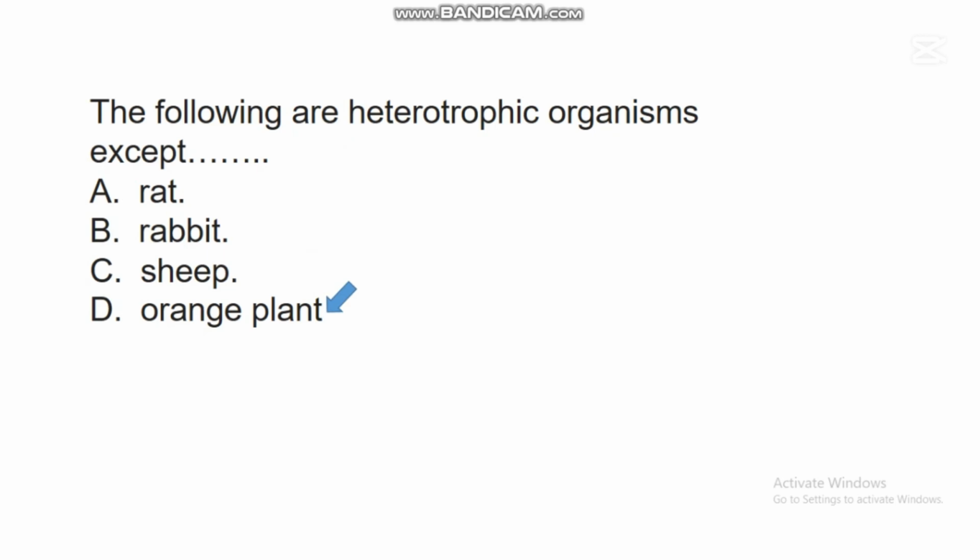Orange plants. Heterotrophic organisms are those organisms that depend on plants directly or indirectly for food. So rats, rabbits, sheep are regarded as heterotrophic organisms because they cannot manufacture their food through photosynthesis. But orange plants can carry out photosynthesis, so is regarded as an autotroph.